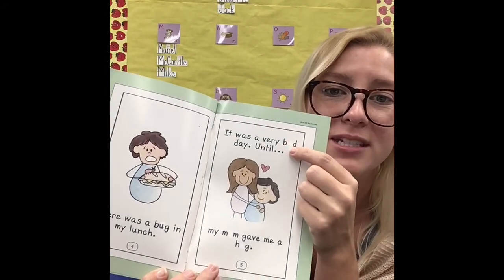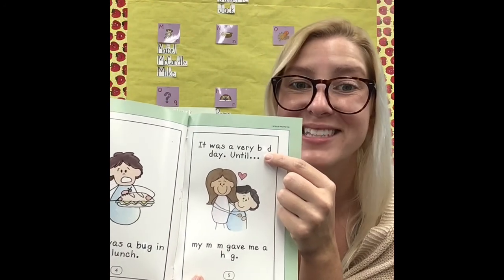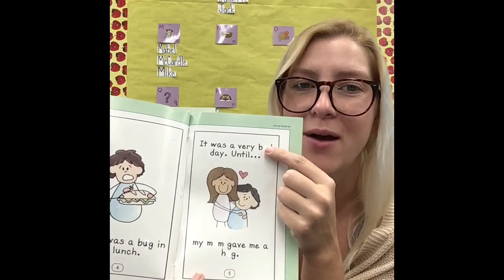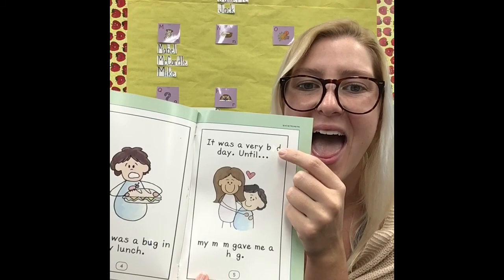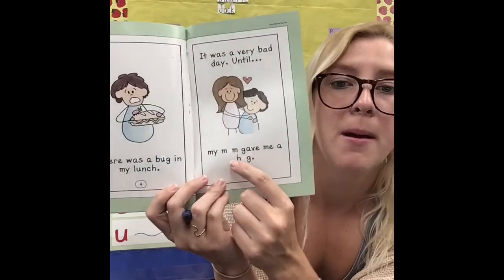This is supposed to say bad, but it says bd. Let's make it say bad. What's the middle sound in bad? B, a, d. I hear a, like apple. That's the letter A. There's another vowel missing on this page.